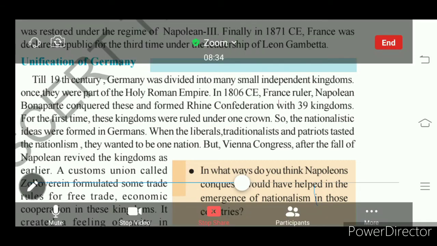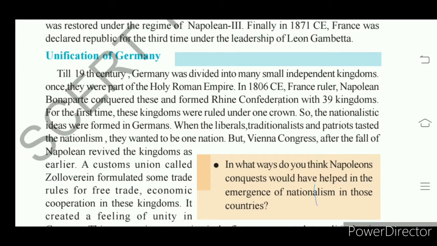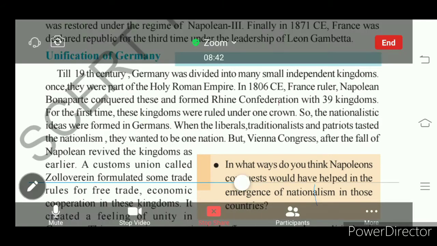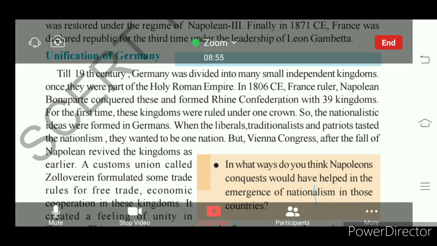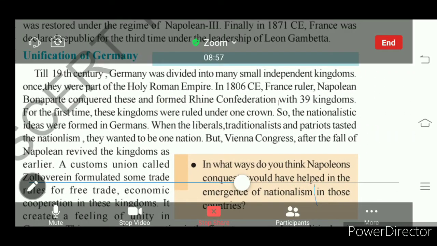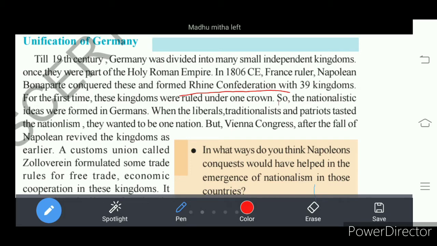So with the 39 kingdoms, Napoleon created a confederation that is called Rhine Confederation. What do we call it? Rhine Confederation. Understand? It is created by Napoleon with the 39 small kingdoms into which Germany was divided. Okay.